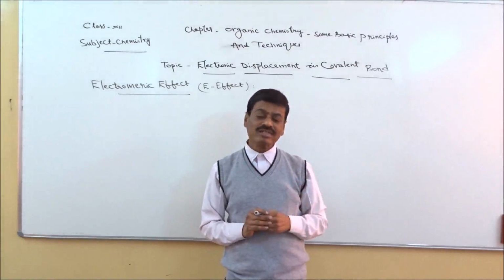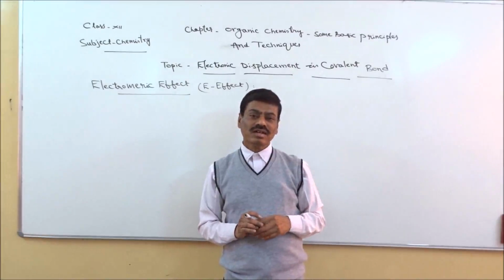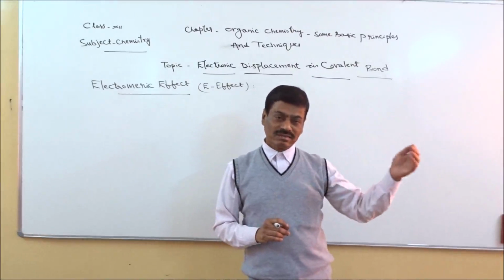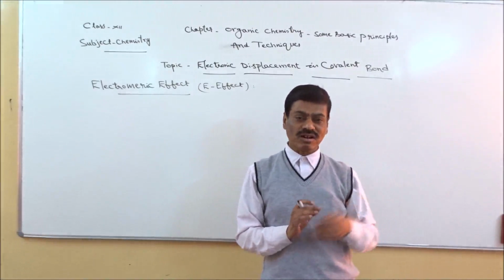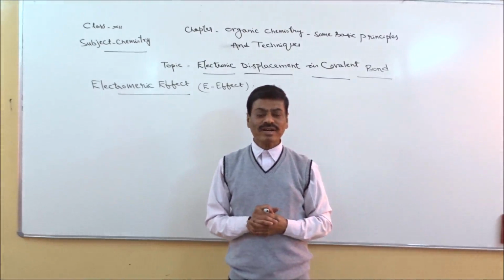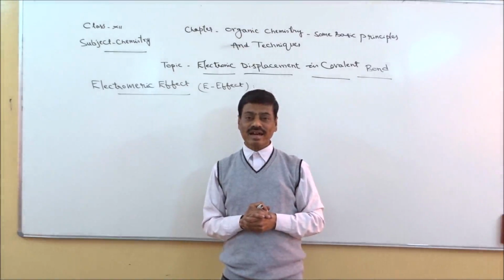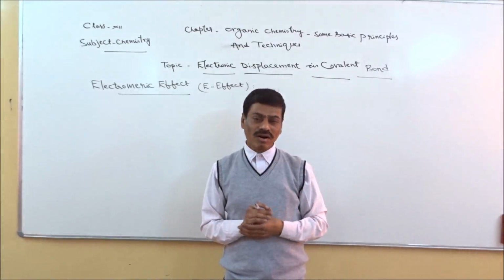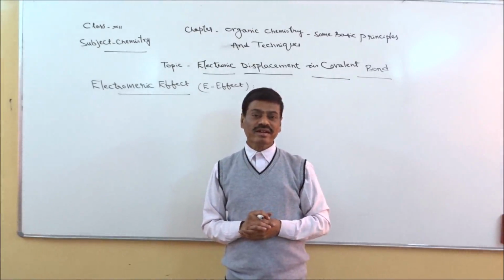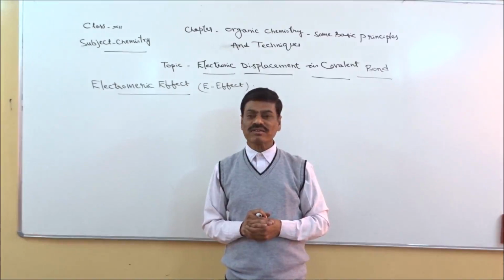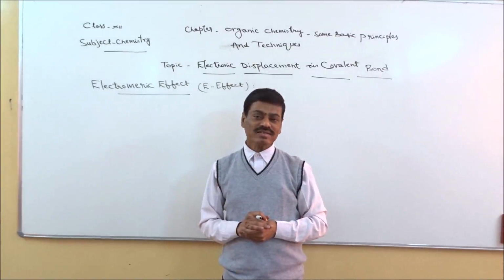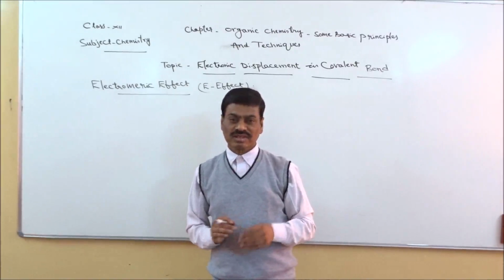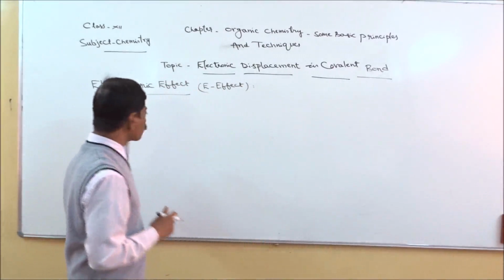If the product in the form of an ion is going to get negative charge, when a negative attacking reagent attacks the compound possessing a double bond, then it is said to be negative electrometric effect or minus E effect.